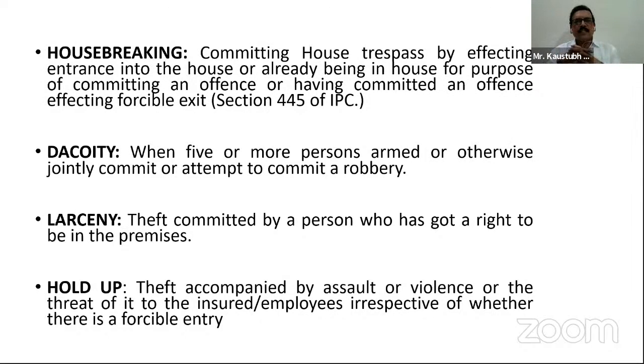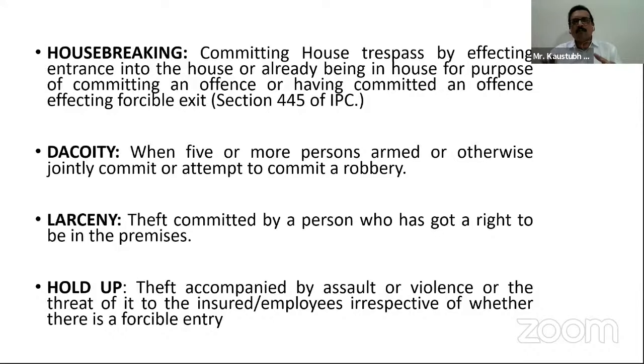He is hiding somewhere in that business premises. After business hours, the business entrepreneur locks the premises and moves to his house. The person with the malafide intention is still in the premises, and he has done all his wrongful act and his burglary.